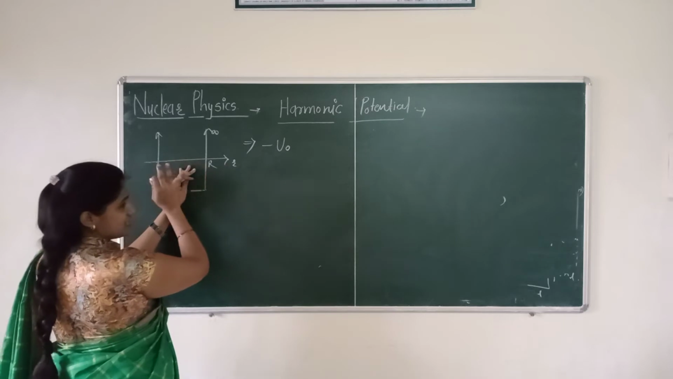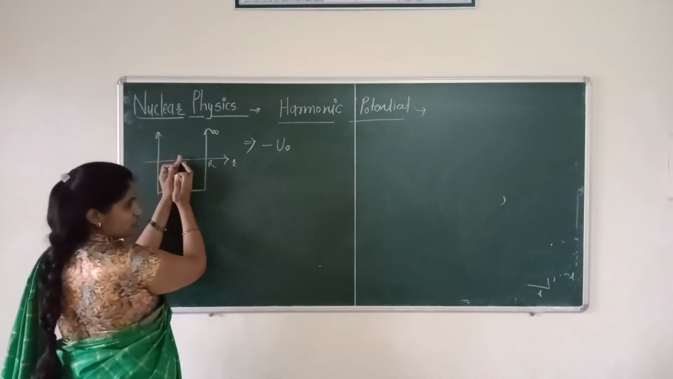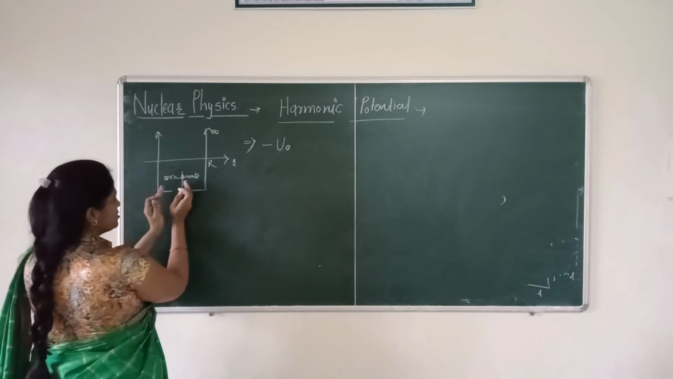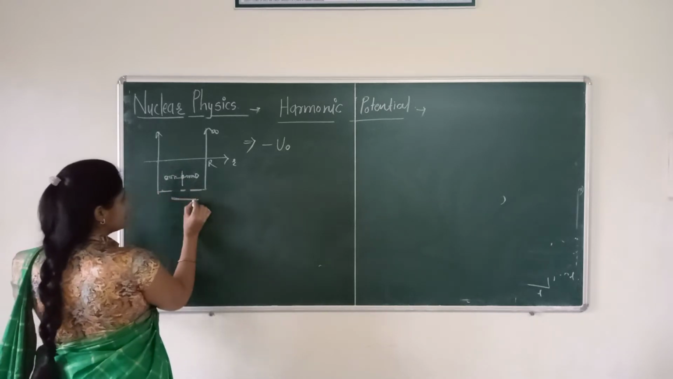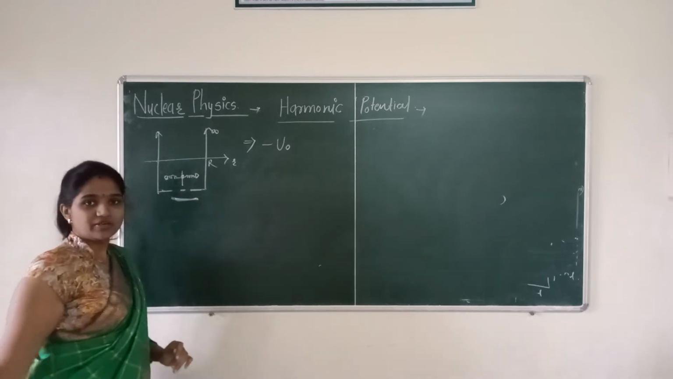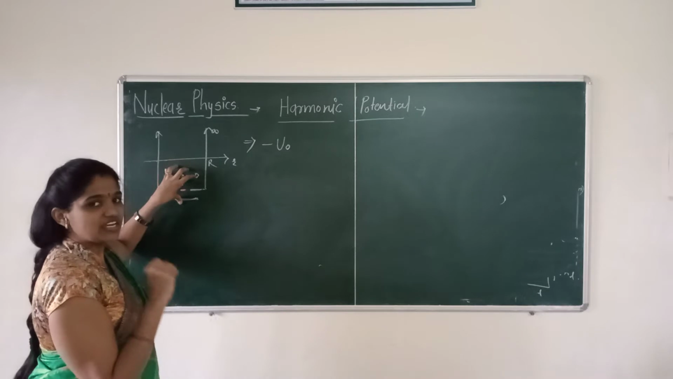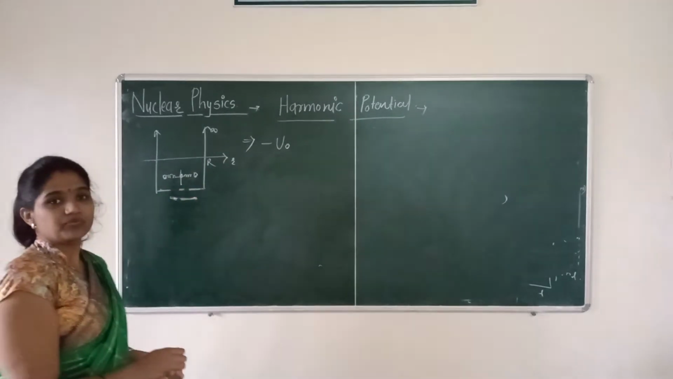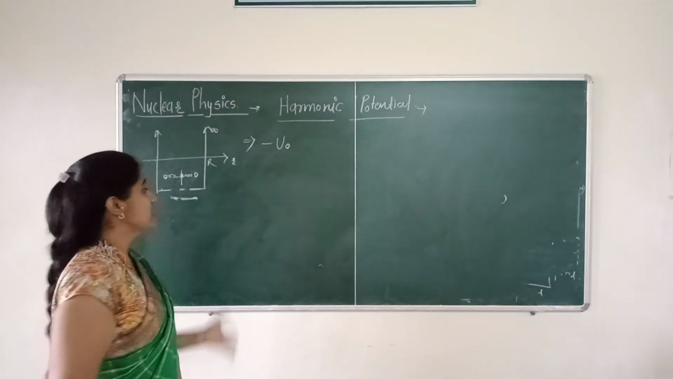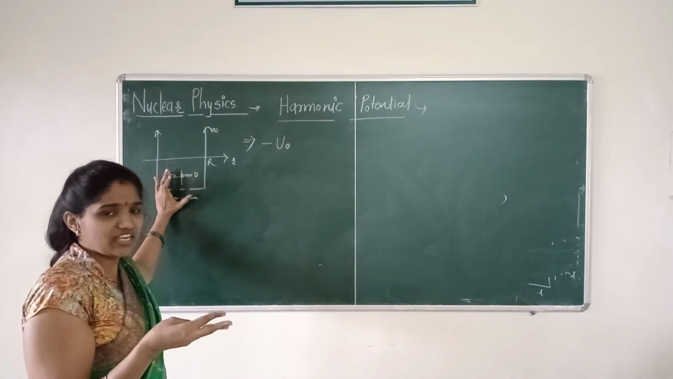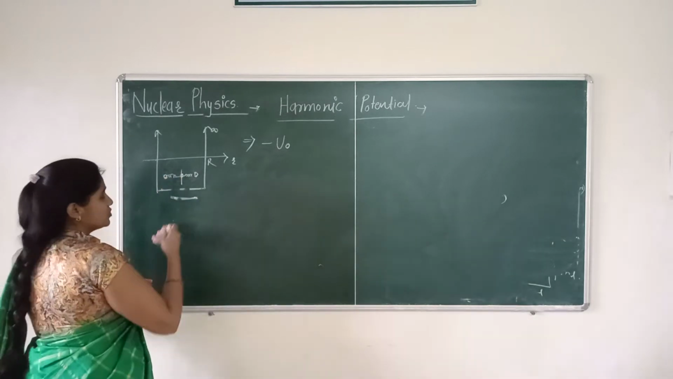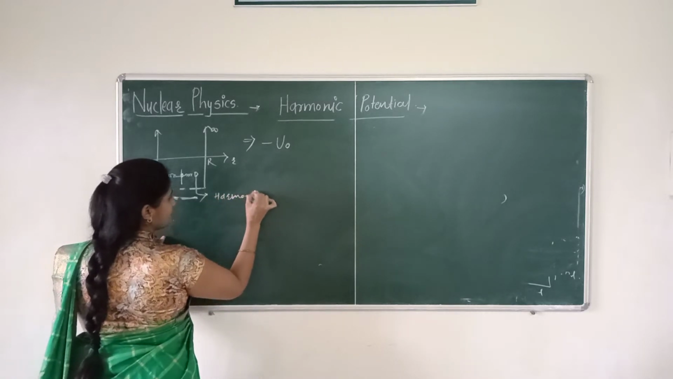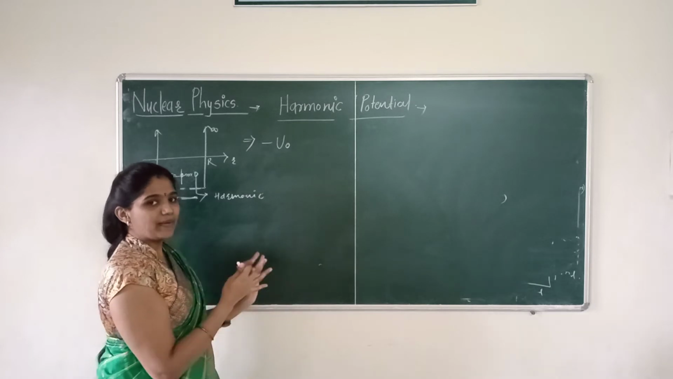When external energy is given to that nucleus, it vibrates about its equilibrium position. That means it continuously vibrates about its equilibrium position, and due to this vibration we are going to study harmonic potential. When external energy is given to the nucleus, the nucleons vibrate about their equilibrium position with harmonic potential, that is, they vibrate harmonically.